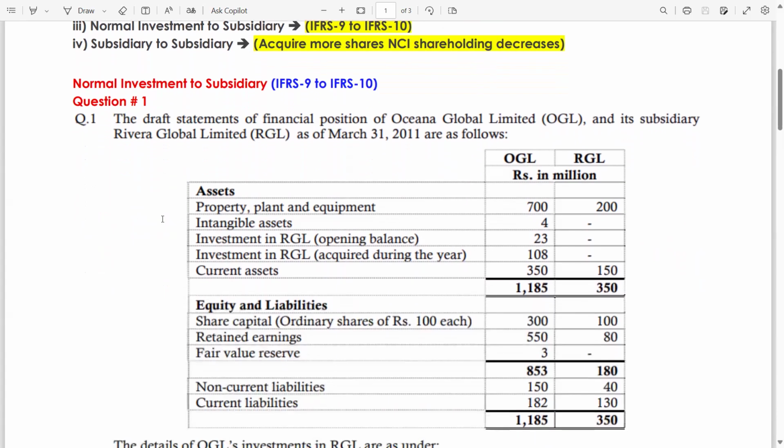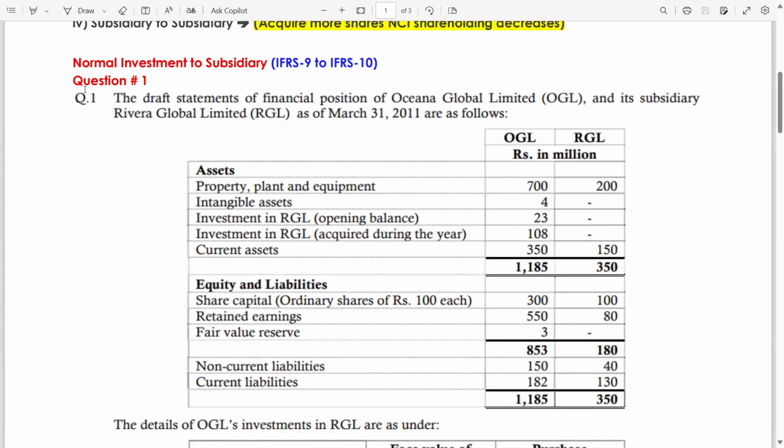Now guys, this is the case which we are going to solve in today's past paper question. Normal investment to subsidiary means from IFRS 9 to IFRS 10. Let's start with the question. This is the June 11 question.